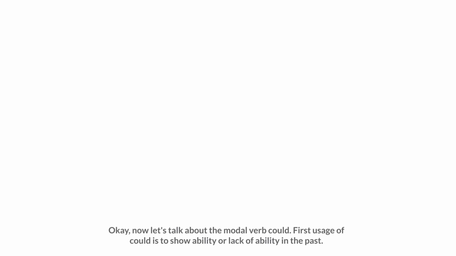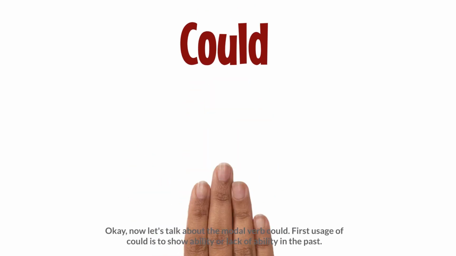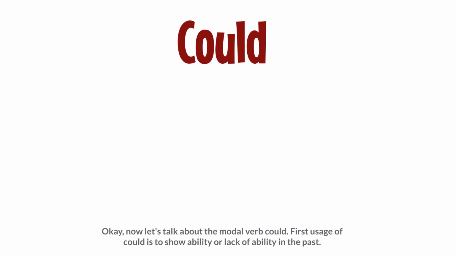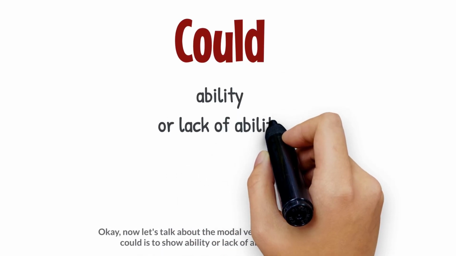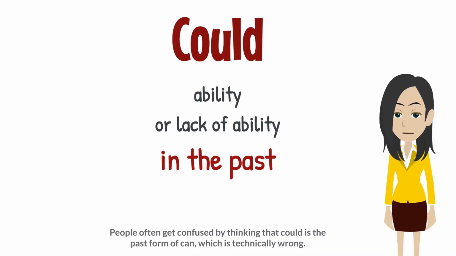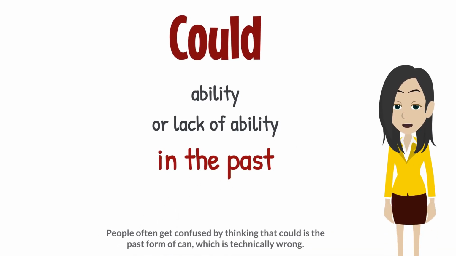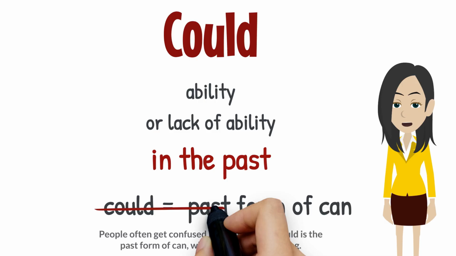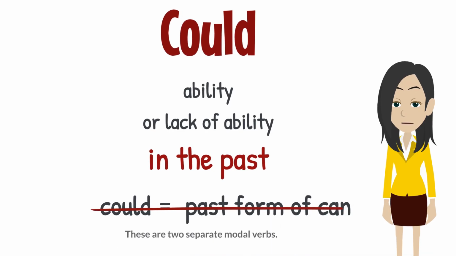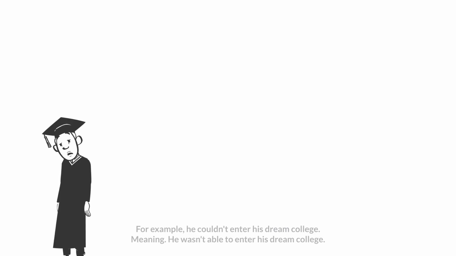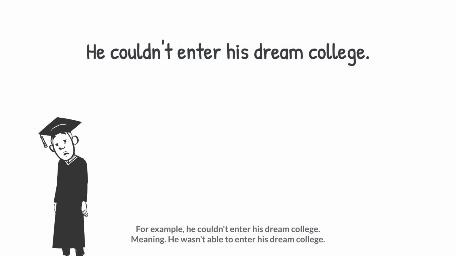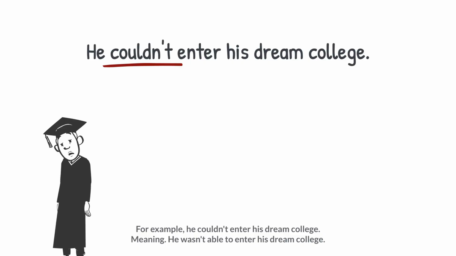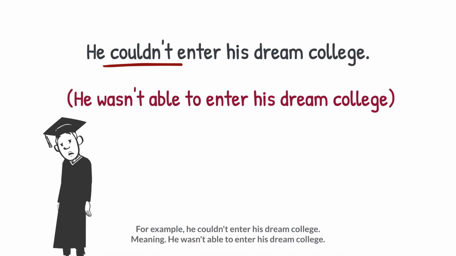Okay, now let's talk about the modal verb could. First usage of could is to show ability or lack of ability in the past. People often get confused by thinking that could is the past form of can, which is technically wrong. These are two separate modal verbs. For example, he couldn't enter his dream college, meaning he wasn't able to enter his dream college.